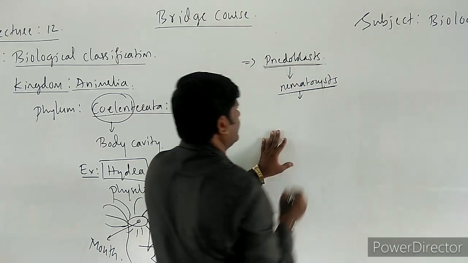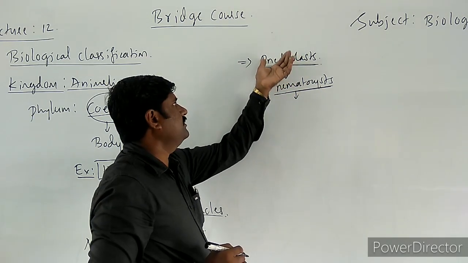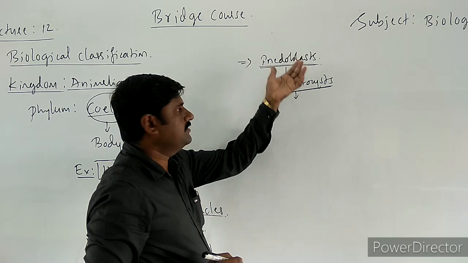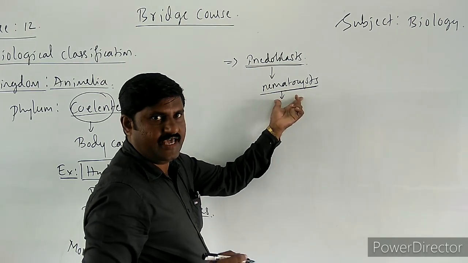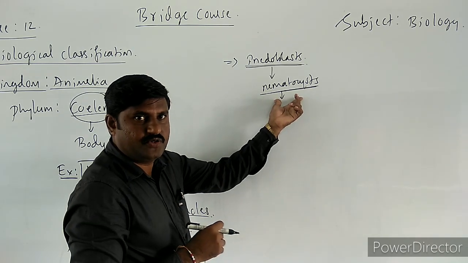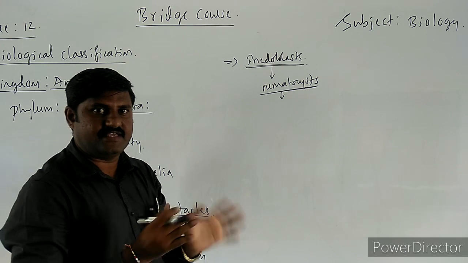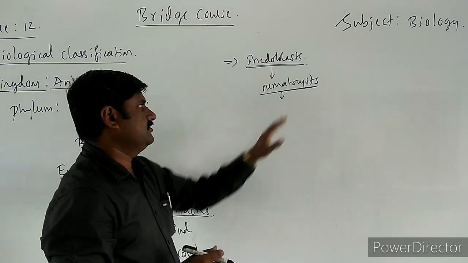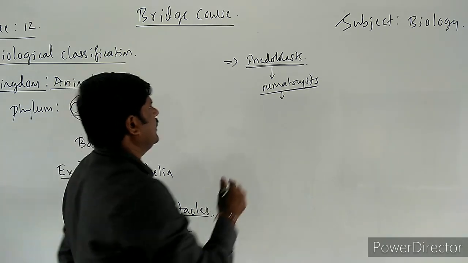So these are special cell organelles produced by these nidoblasts. These nematocysts help these animals to attack other animals for their food and escape from their enemies. So this is the unique feature of these animals.